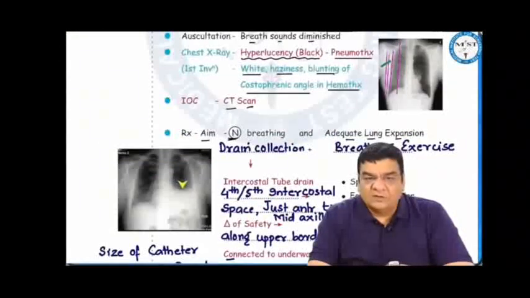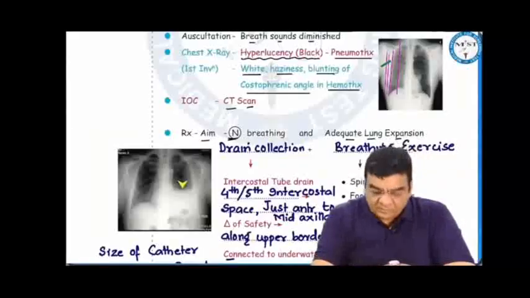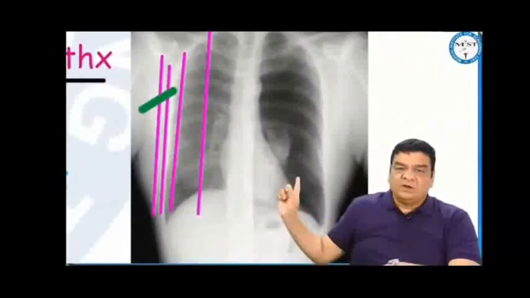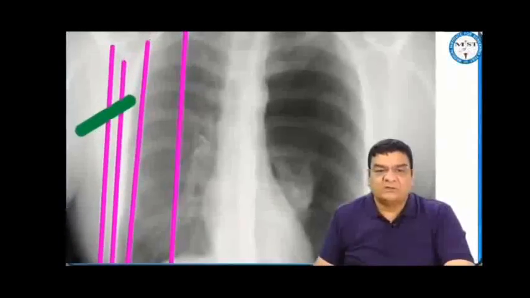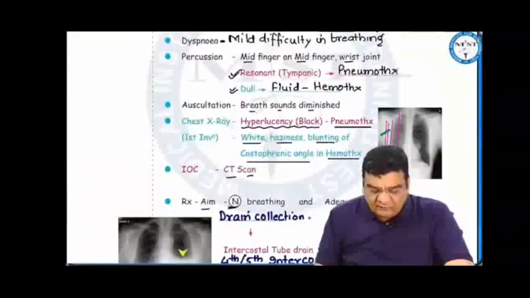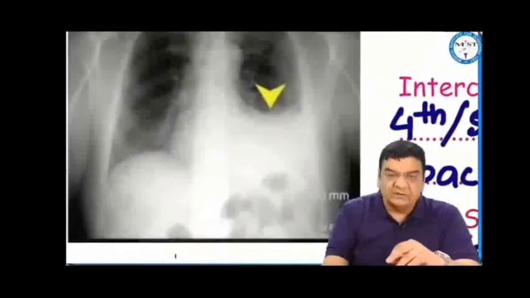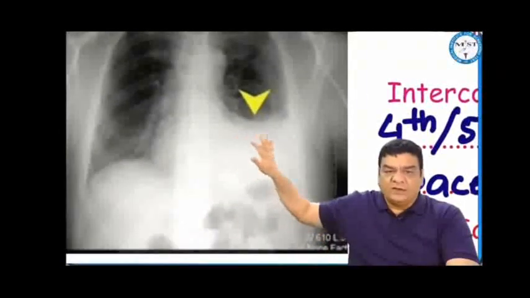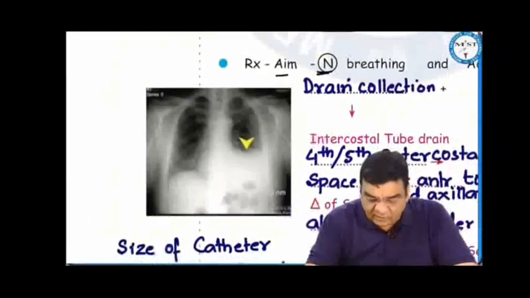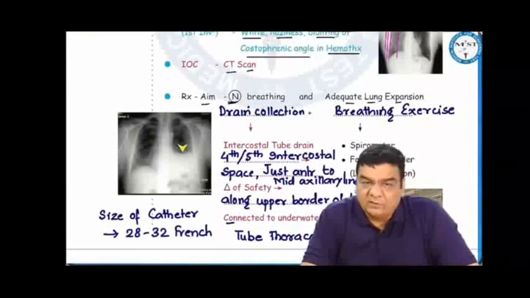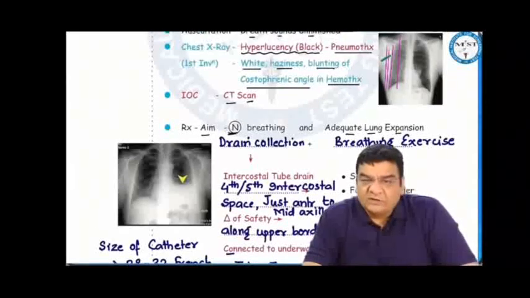Now, first investigation would be a chest X-ray, and in the chest X-ray, if you see more blackness, that means hyperlucency. This is pneumothorax. Here you are not able to see any bronchovascular markings. For example, in this area you are not seeing the bronchovascular markings, so this means that lung is collapsed here. If there is a hemothorax or maybe any pleural effusion or something, then this fluid will be getting collected down. So you will see a white haziness here and a blunting of costophrenic angle. This is hemothorax or maybe hydrothorax or pleural effusion. But if the story is related to trauma, then most likely it will be a hemothorax. Best investigation or investigation of choice would be a CT scan.